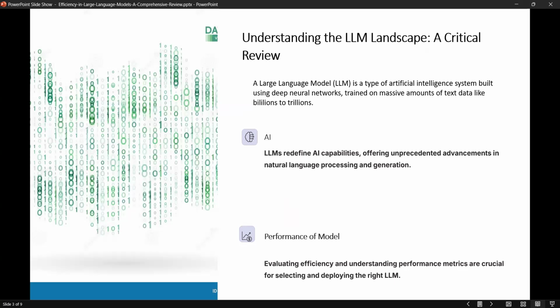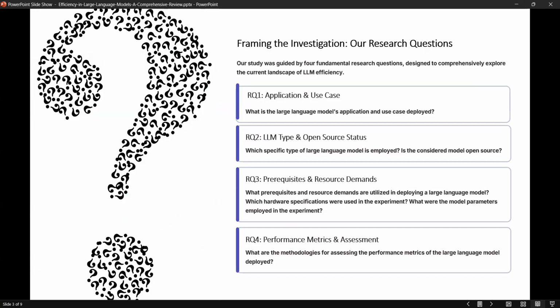For performance, they evaluate the efficiency and analysis. Performance evaluation is very crucial for large language models. So they collected four questions to conduct the review. Number one: what are the large language model applications and use cases? Number two: which specific types of large language models are applied, and is the considered model open source?